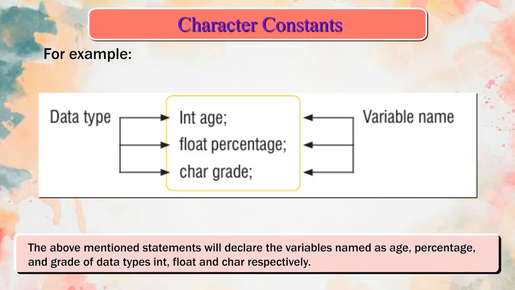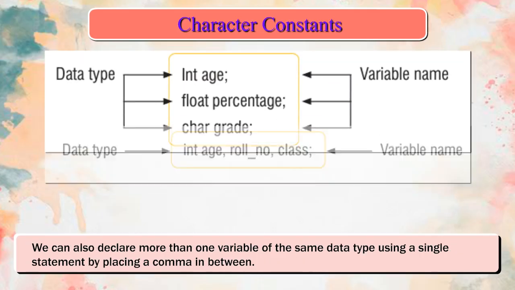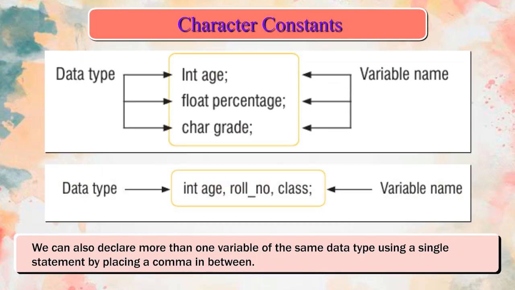The above mentioned statements will declare the variables named as age, percentage, and grade of data types int, float, and char respectively. We can also declare more than one variable of the same data type using a single statement, by placing a comma in between.